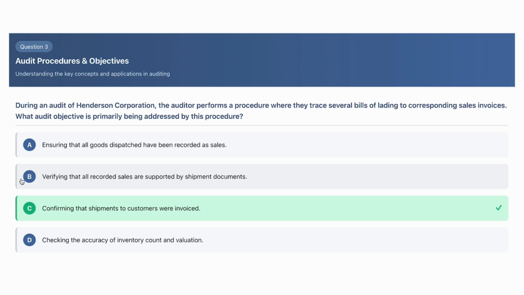Now we go back in the process and take it to the shipping documents to make sure we actually did ship something, that it is a legitimate transaction. And then D, checking the accuracy of inventory count and valuation. This is not a part of this process. This would be actually doing a physical inventory observation and looking at the valuation, such as looking at the purchase documents of your inventory. But it's not related at all to this completeness assertion that we are testing.